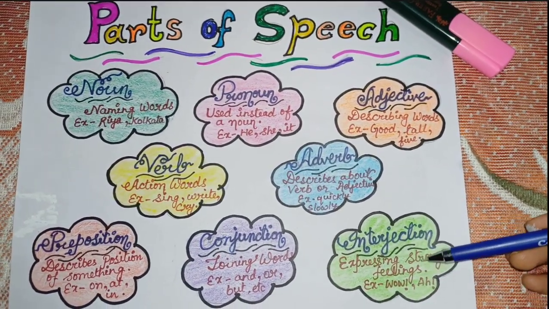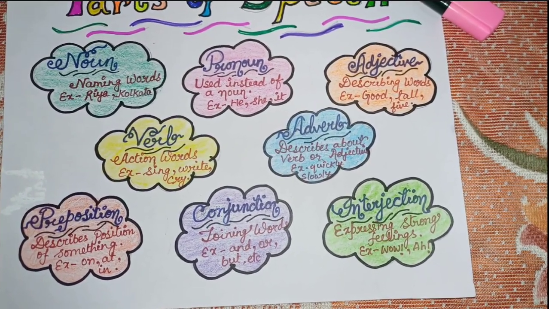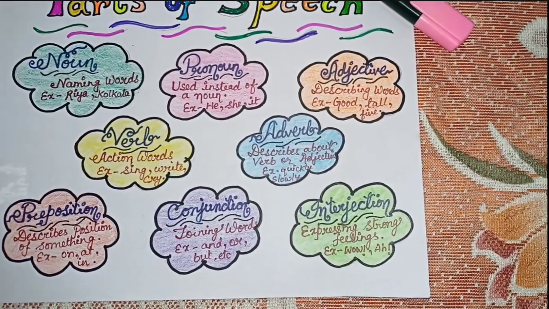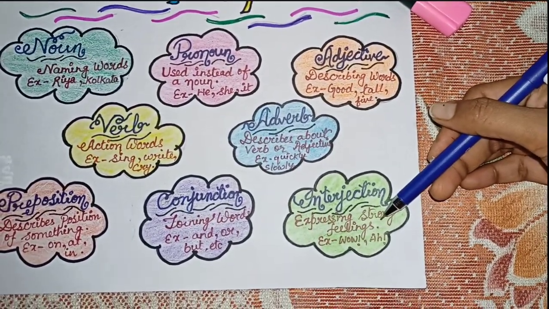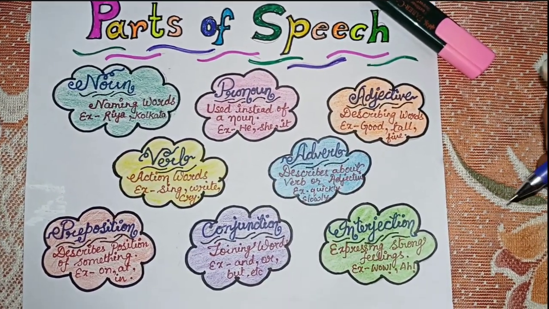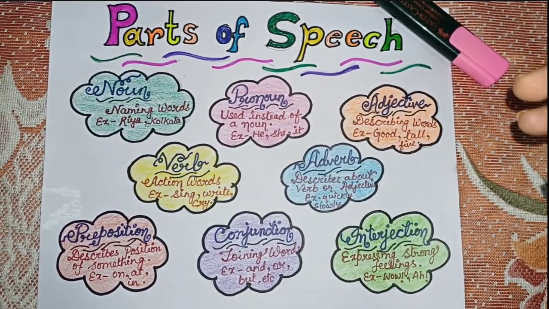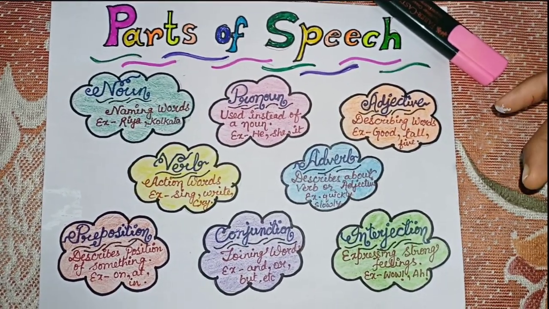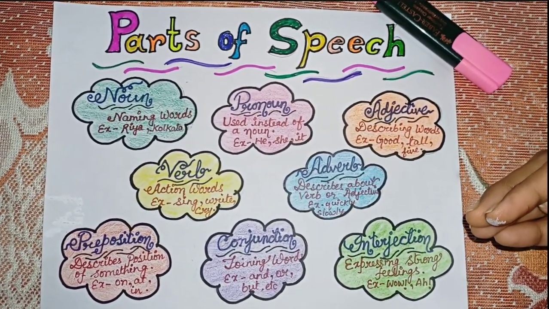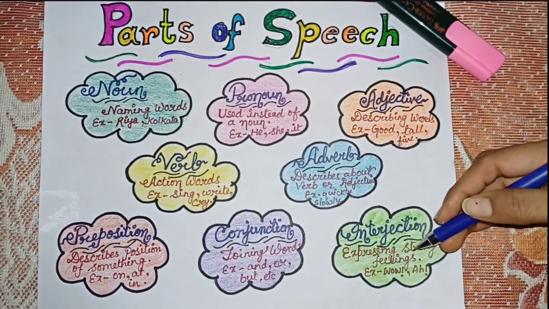Now coming to the last part of speech, which is interjections. Interjections are those words which express strong feeling about any sentence. Like if I say, wow, I won the race, I am using the word wow. That wow word is an interjection, meaning it contains strong emotion in it. So I am adding a special feeling to that sentence, that yes, I won the match.